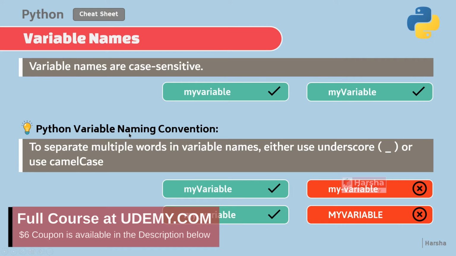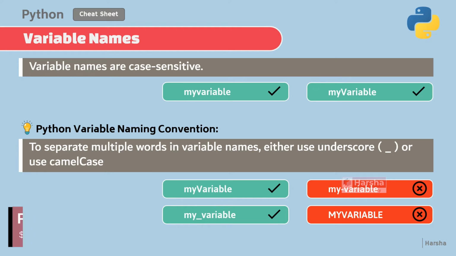But the last one is the naming convention. That means it is not a rule that you require to follow, but in real world application development, it is strongly recommended to follow this naming convention to make your code good. That is, to separate multiple words within the variable names, either you can use underscore in between the words, or you can try to follow camel case.